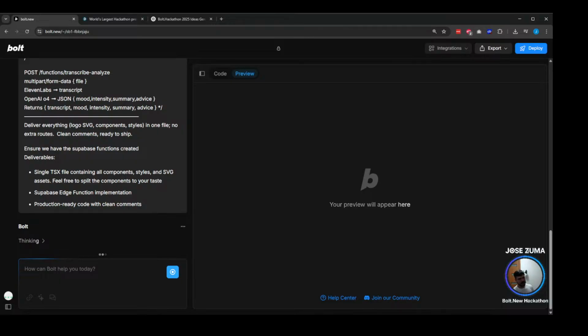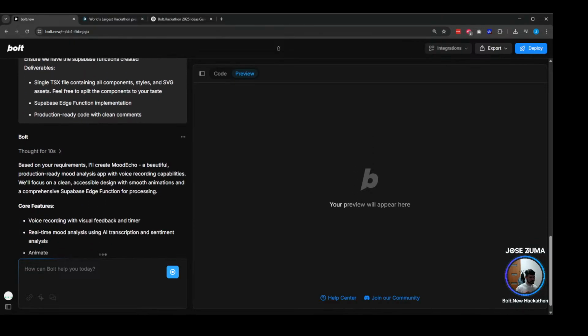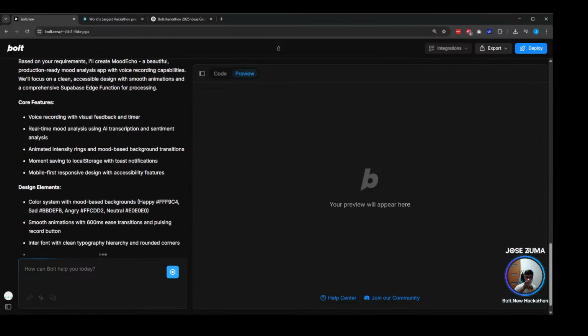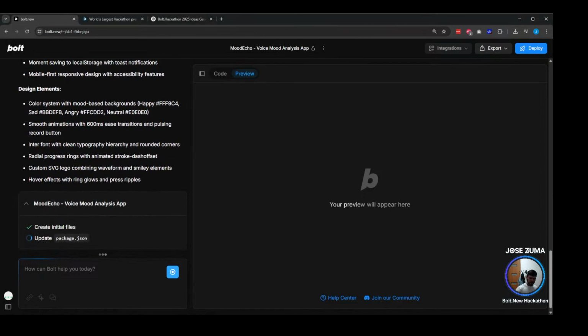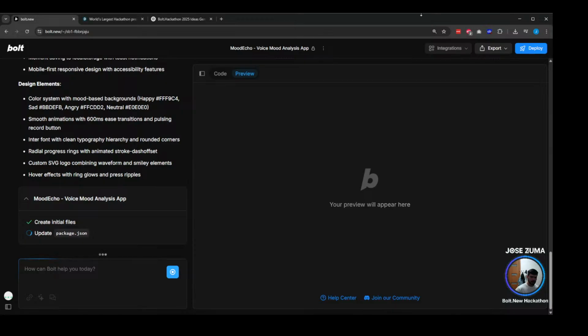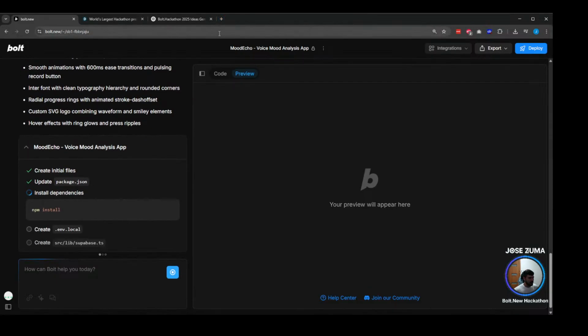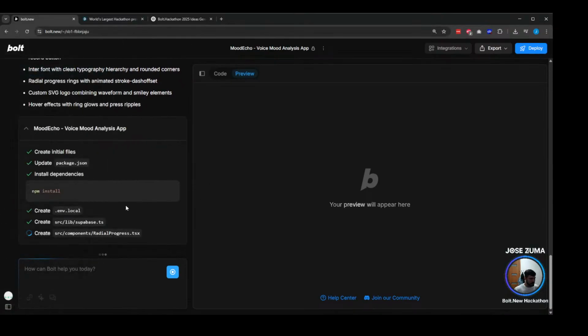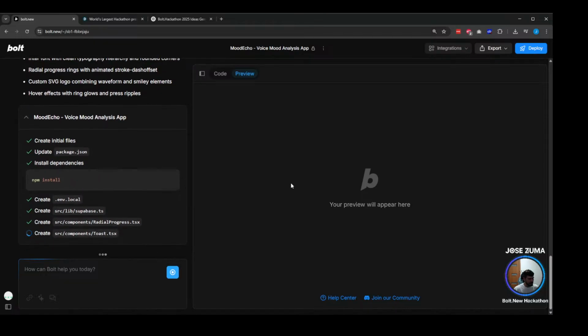Like many times, Bolt actually creates everything, basic structure from the beginning. In this case, it seems like it's not doing it. If not, we can simplify our idea a bit more, just to make sure that we will be able to finish this with one prompt, basically. Cool. Supabase. That's a good sign. Radial progress. Toast. Oh yeah, it's getting started.